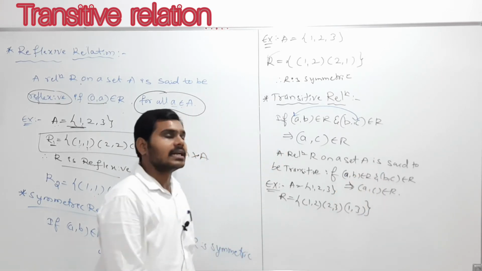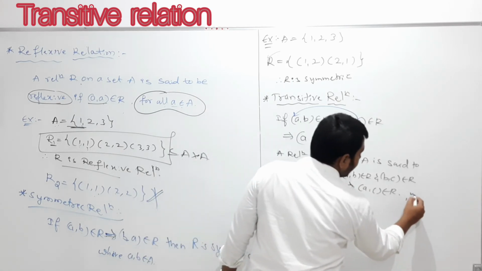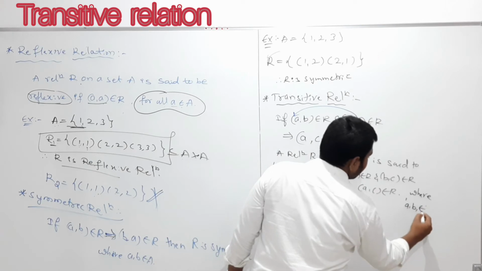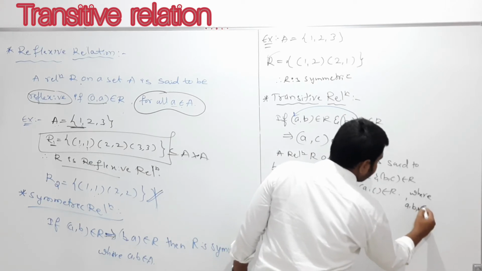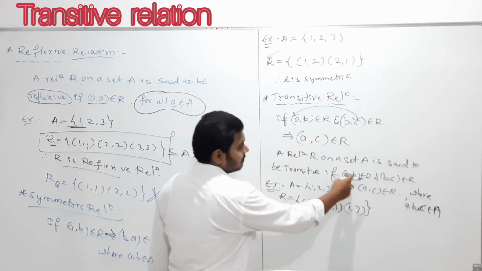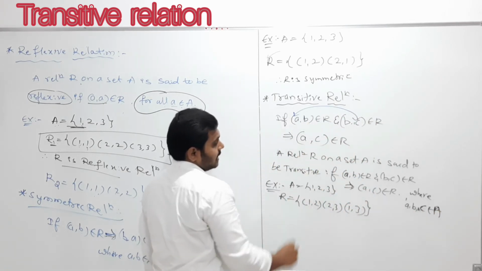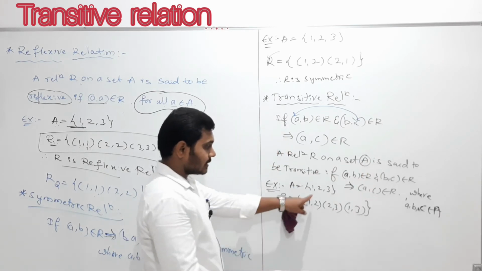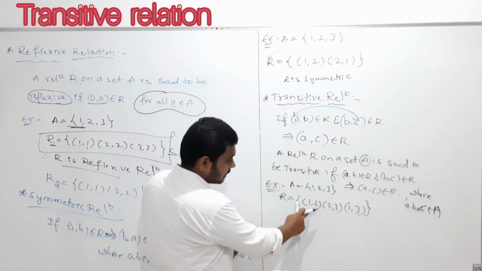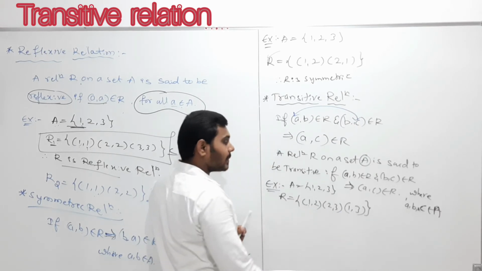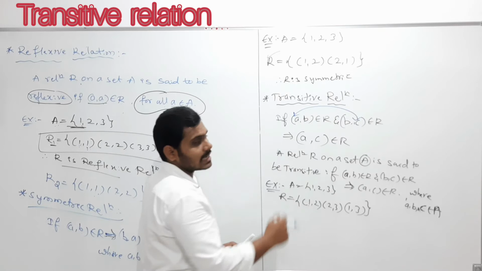Please remember that a, b, c must belong to the set A. So all these elements must belong to the set A, which contains the elements 1, 2, 3. Now I wrote one relation: (1, 2) is there, (2, 3) is there, (1, 3) is there. This is an example of a transitive relation.